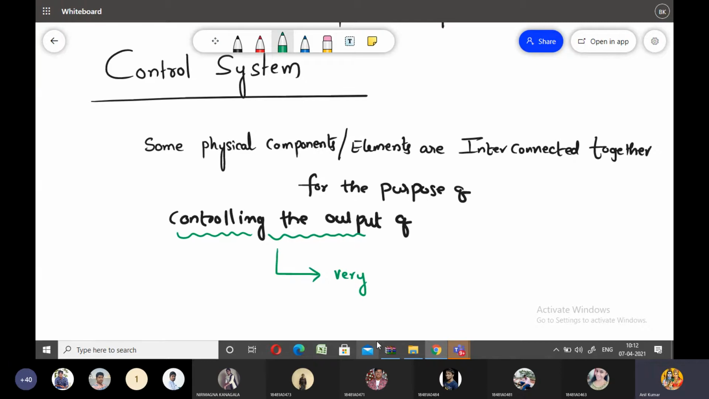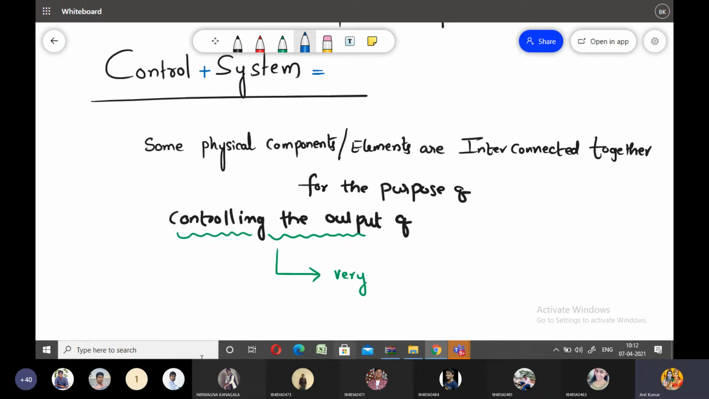Here, one important point you need to remember in control systems is that the name itself indicates it: control plus system is equal to control system. In control systems you need to control the output quantity. Controlling the output quantity is a very important parameter in any control system. So why is the control action needed in control systems?